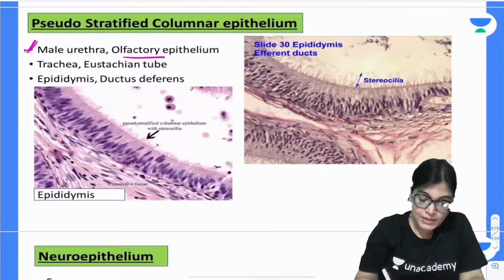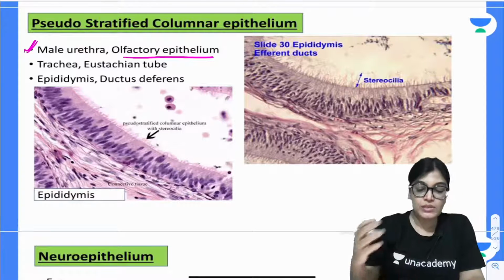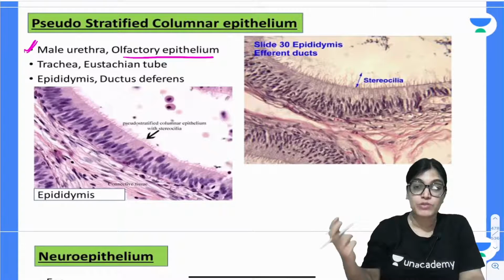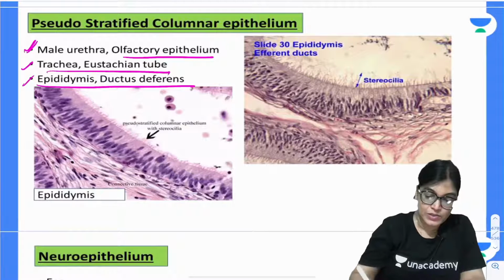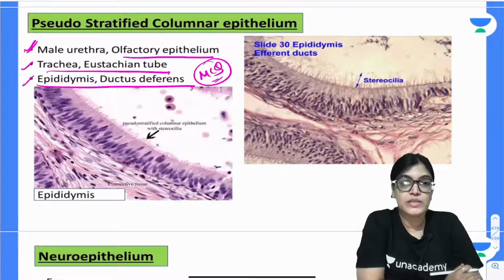It is also present in the olfactory epithelium. Pseudostratified columnar epithelium, along with cilia, is present in respiratory epithelium, the eustachian tube, epididymis and ductus deferens. All these are very important examples of pseudostratified columnar epithelium.